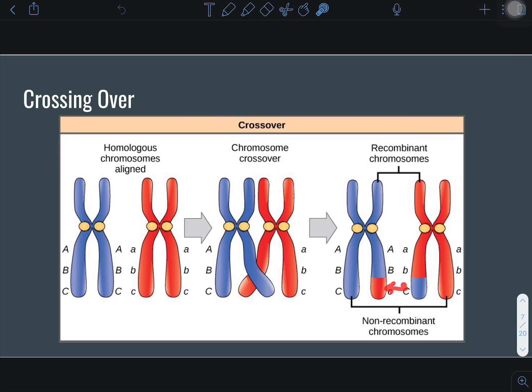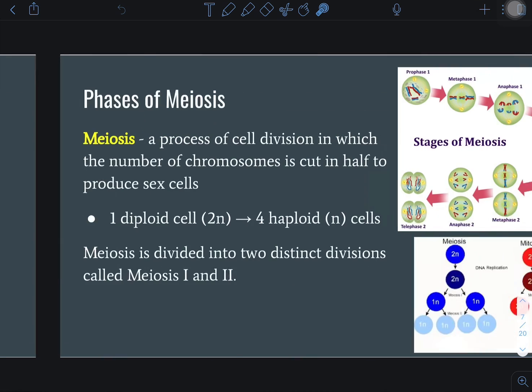So these swap spots. It's called crossing over. So when this chromatid divides, this chromatid is now genetically different from this one, and this one is different from this one. So we have 4 genetically different chromatids now instead of identical sister chromatids.